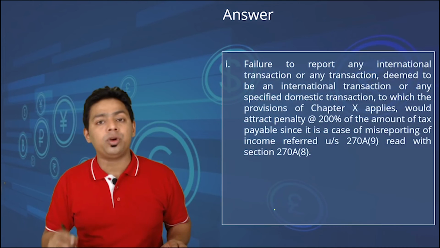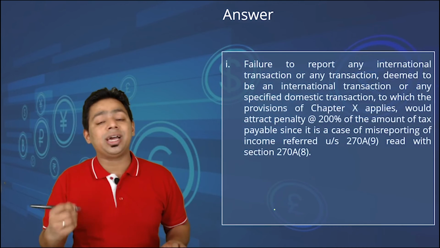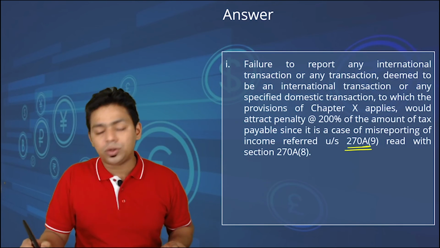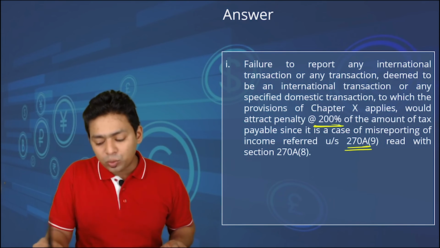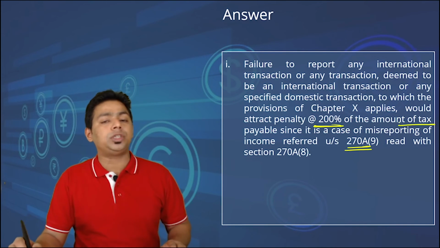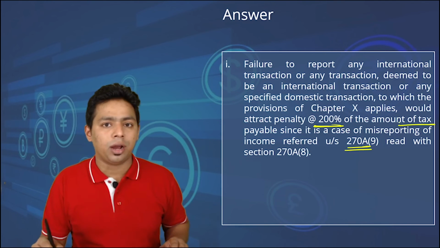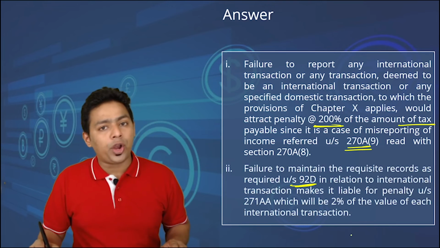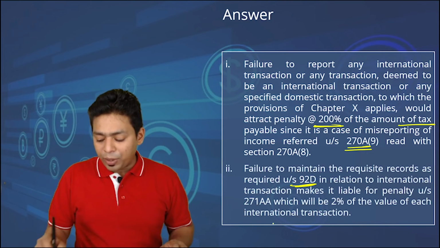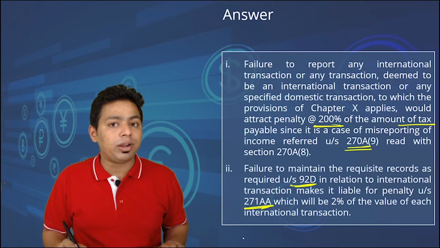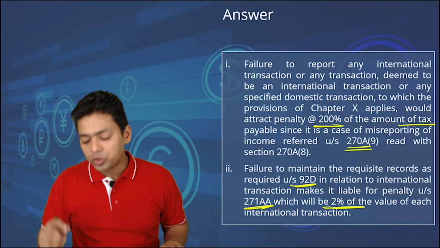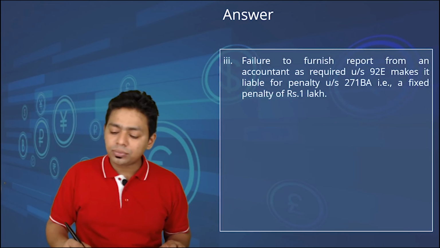First of all, if you don't report a reportable transaction, we will consider it as a misreporting of income, and the penalty under section 270A at the rate of 200% of the tax payable on misreported income is leviable. Failure to maintain books of account according to section 92D, now the penalty will be leviable under section 271AA at the rate of 2% of each transaction value. So that is another possible penalty.